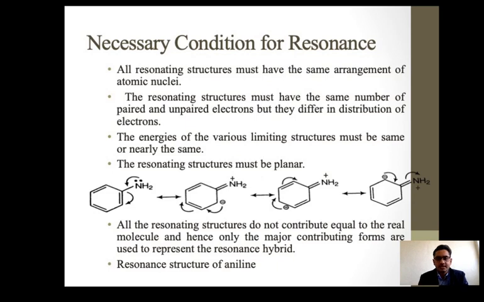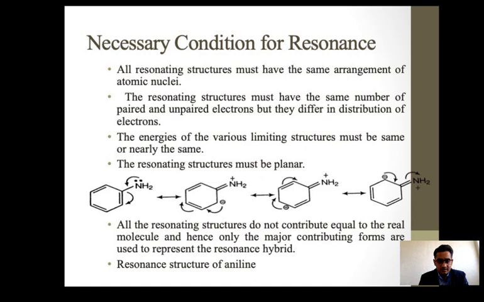All resonating structures must have the same arrangement of atomic nuclei. All the canonical structures must have the same number of paired and unpaired electrons; only the distribution of electrons is different, but the total number of bonded and non-bonded pi electrons is the same in all structures.